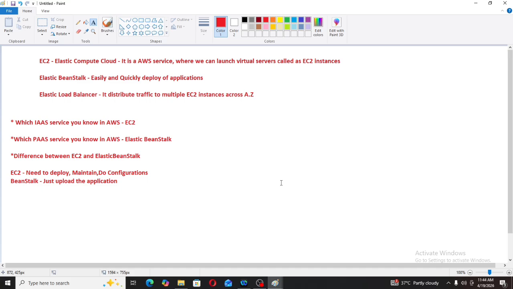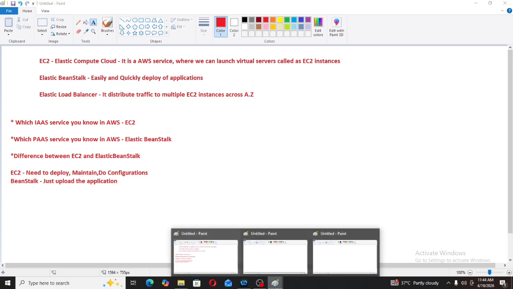So now what is the difference between EC2 and Elastic Beanstalk? In EC2, we need to deploy the application, we need to maintain that application, we need to do some configurations, everything needs to be managed by us only. High availability and auto scaling will be managed by AWS only. And in Elastic Beanstalk, we just need to upload the application and do some configuration. Rest everything AWS will manage.